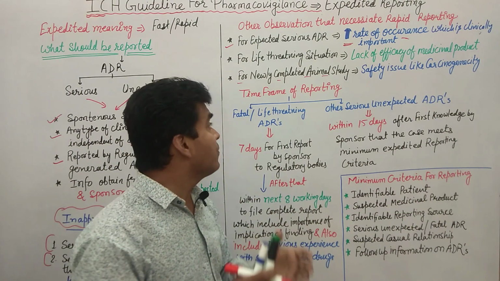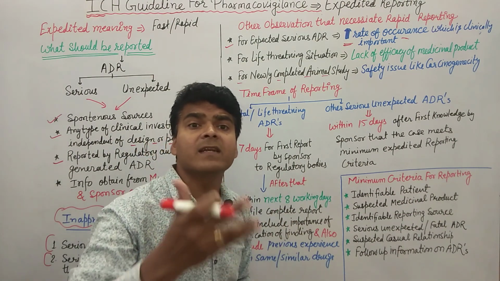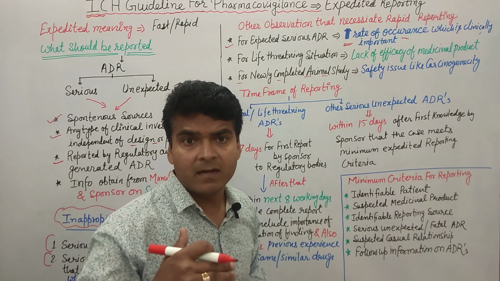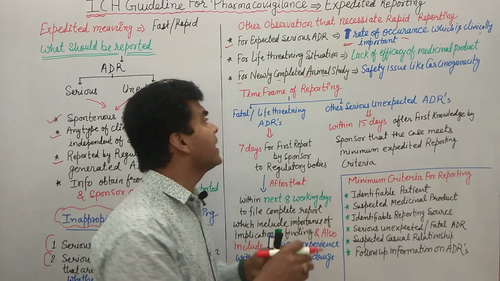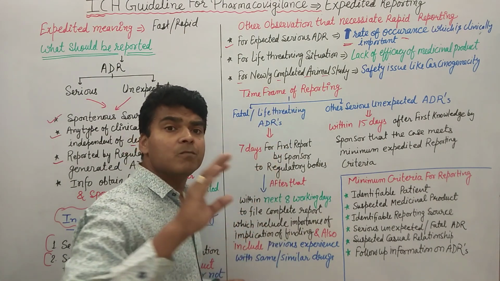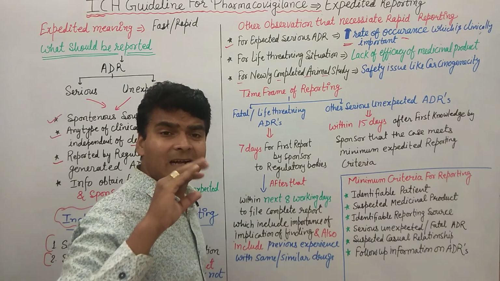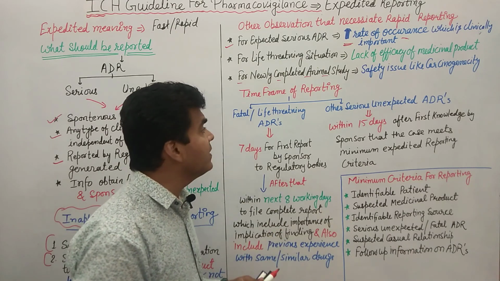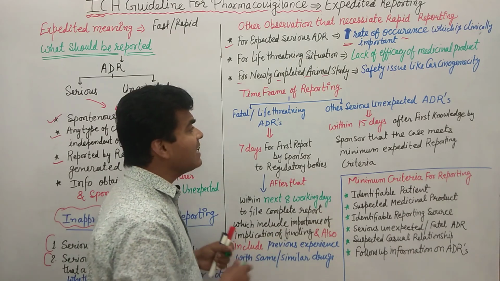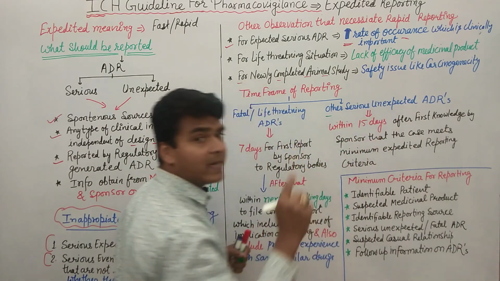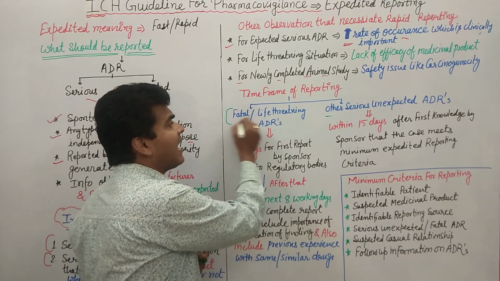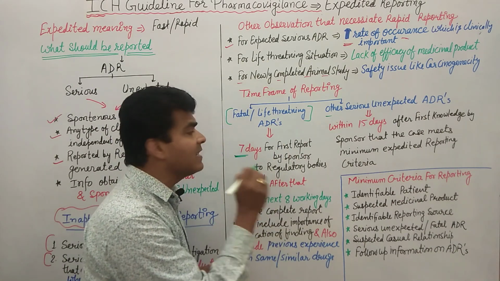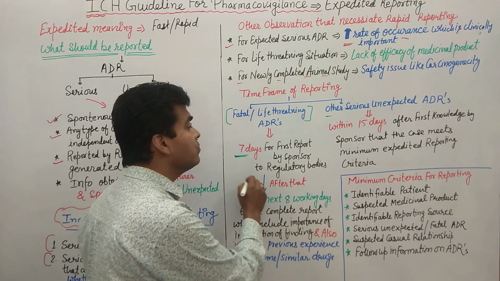Now when we are doing fast reporting, again the question is raised: in how much time frame do we have to report this adverse event? Clear? So again we are dividing the time frame in expedited reporting. We have to divide the adverse events into two types. The first one is fatal and life threatening situations. Okay, fatal or life threatening ADRs, and other serious unexpected ADRs. For fatal and life threatening ADRs, they should be reported within 7 calendar days for the first report by the sponsor to the regulatory body.